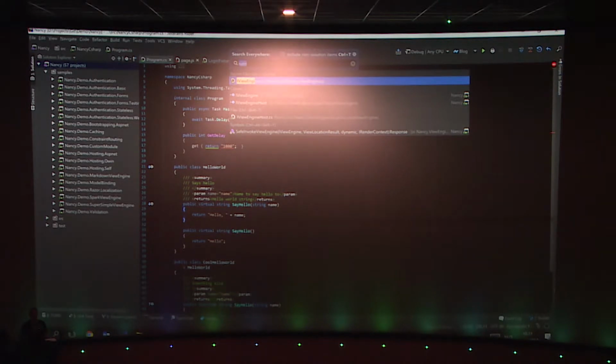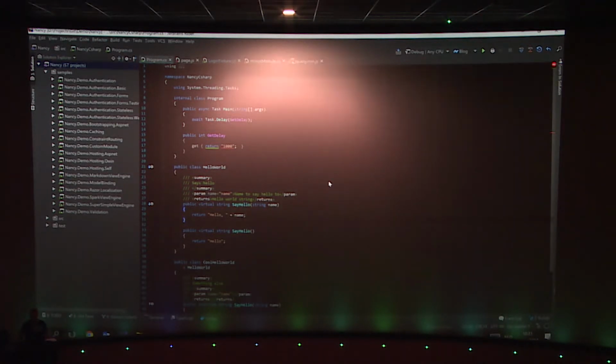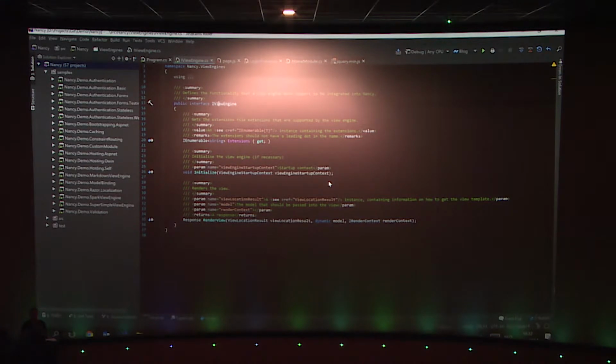The nice thing is, because we use camel casing in the class names or the interface names, I could also do something like IVE, and it will still find my IViewEngine because IVE matches the camel case letters in my type name there. Just enter, and I can go there, and you see I navigate there, get syntax highlighting, and everything else there. What I can do from here is navigate to derived types.